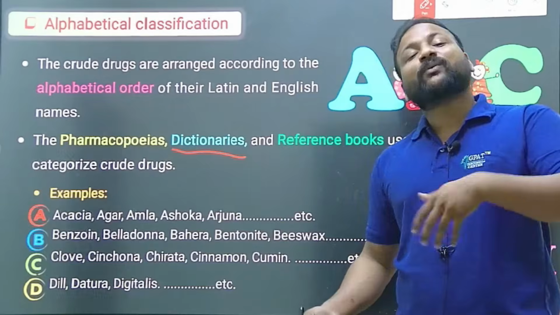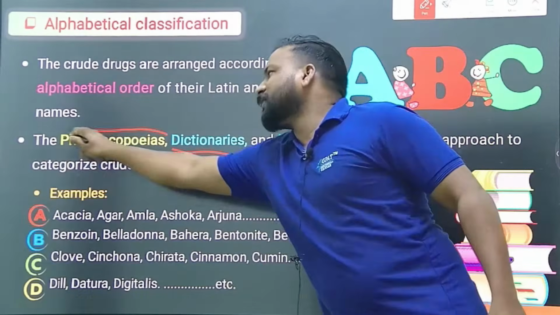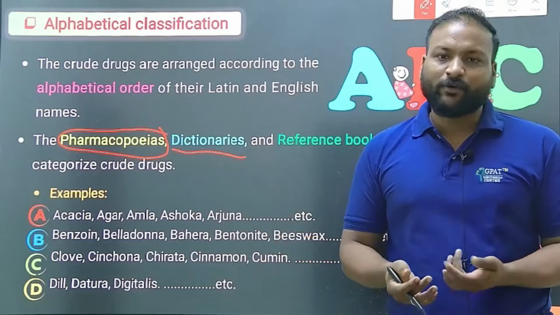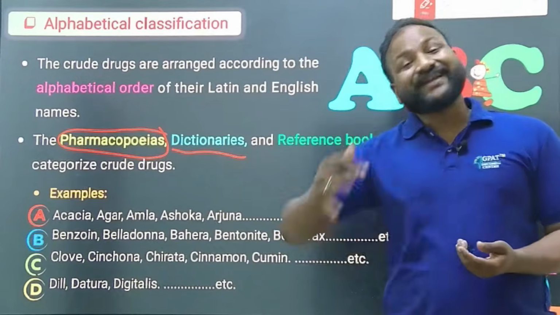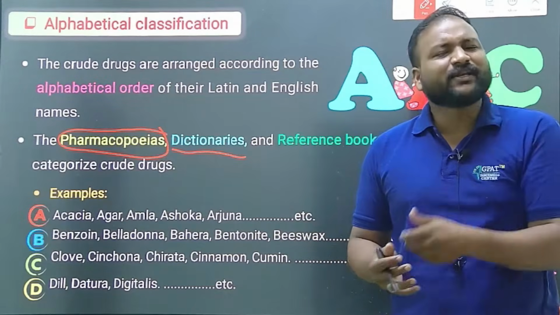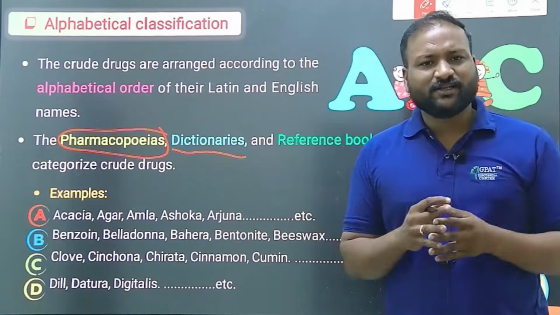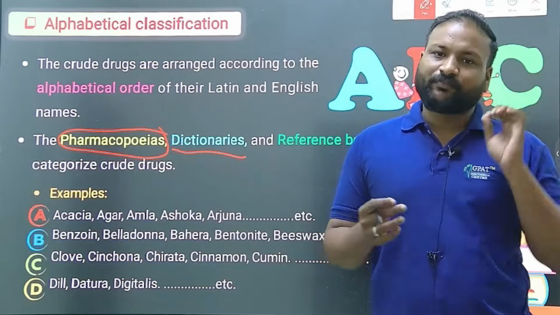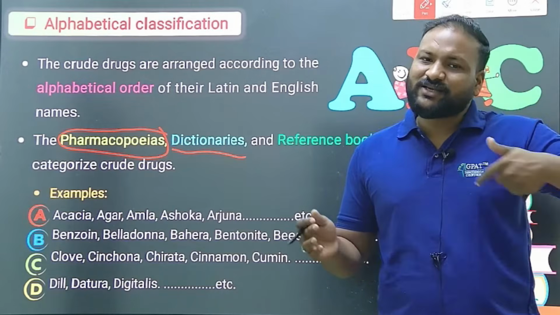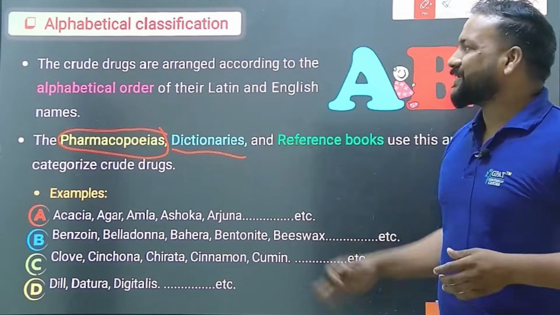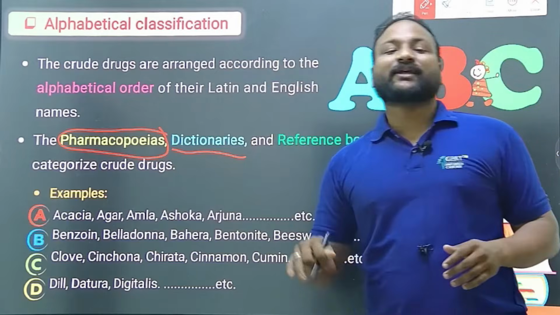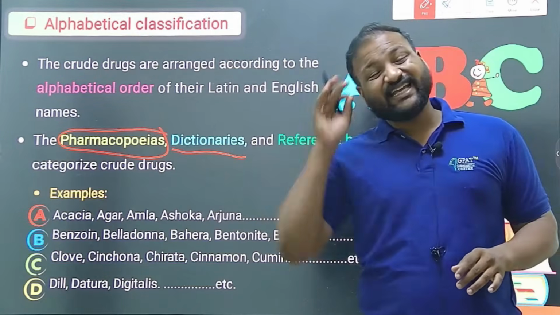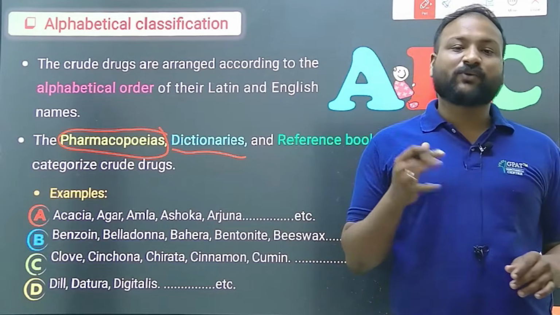But here our dictionary is the pharmacopoeias. In the pharmacopoeias, if you have opened the IP, the Indian Pharmacopoeia, all the modules or editions are arranged in alphabetical order only, starting with A and ending with Z, and all the drugs are added based on revision, every year. Clear? Yes, the crude drugs are arranged according to alphabetical order. But what is the use? It is very easy and quick to find the drugs we require.